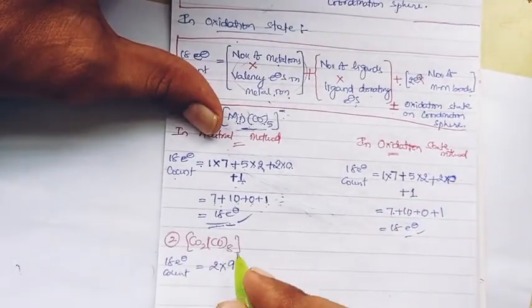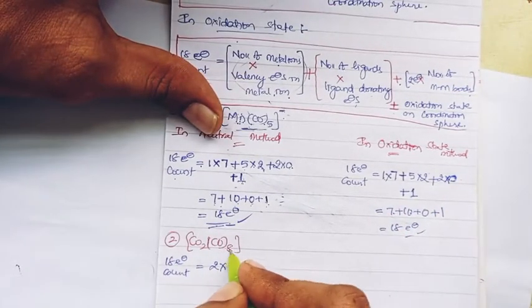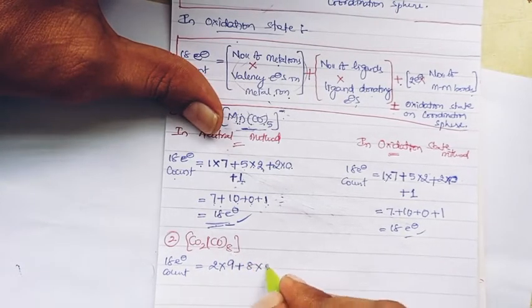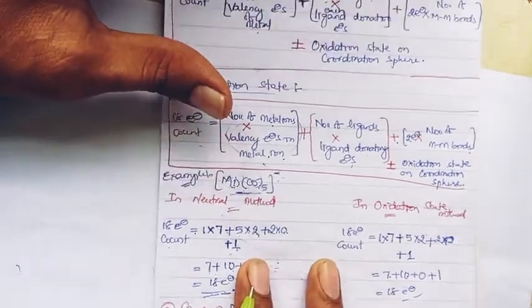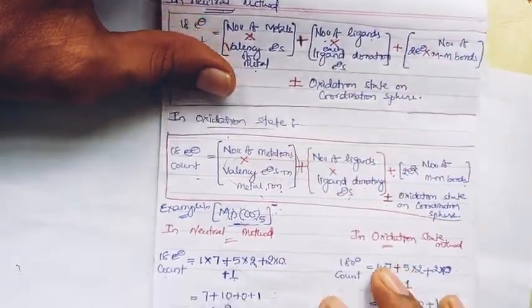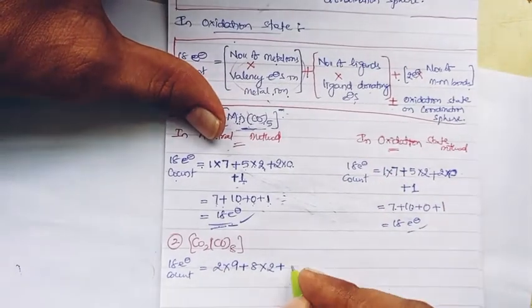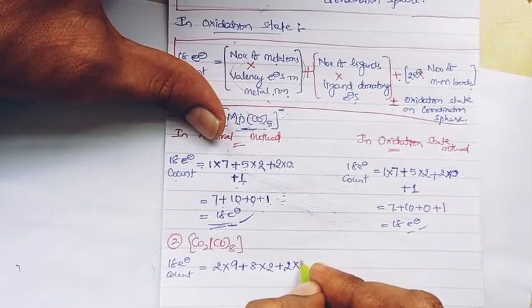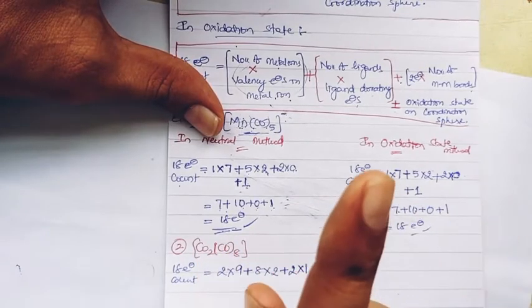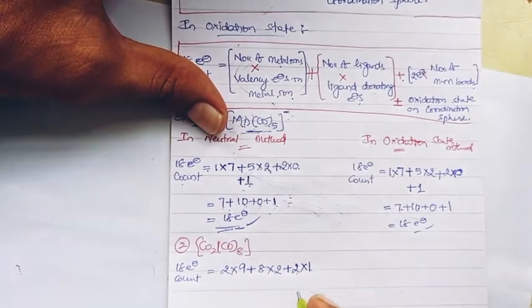Here the ligands are carbonyl and their number is 8, into ligand donating electrons 2, carbonyl donates 2 electrons. So in addition, 2 into the number of metal bonds, right? Now here it is 2 into 1. Cobalt to cobalt, when there are two metals, there will be the possibility of one bond. So it is 2 into 1.